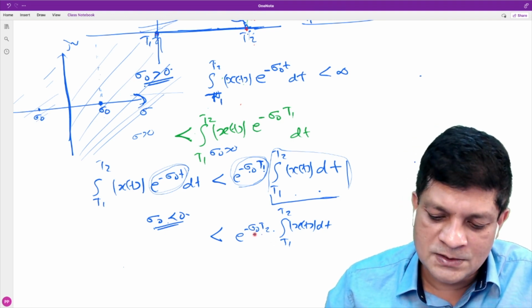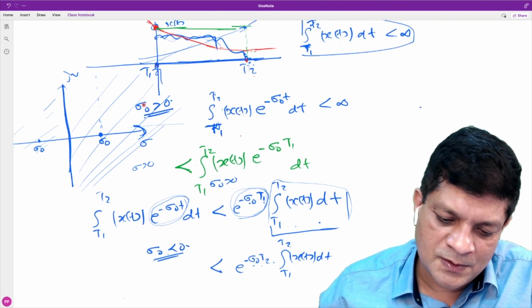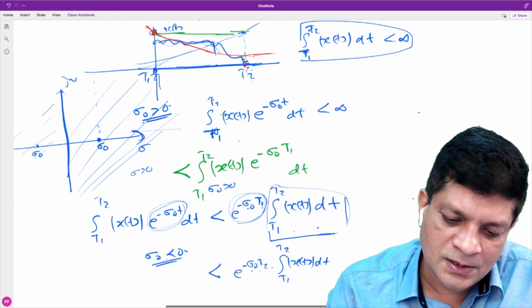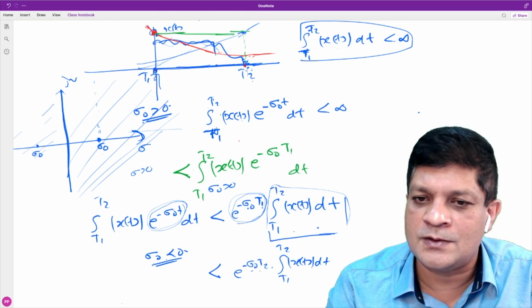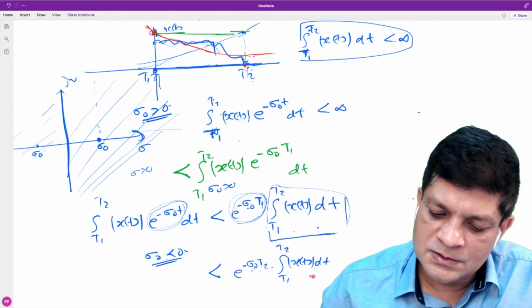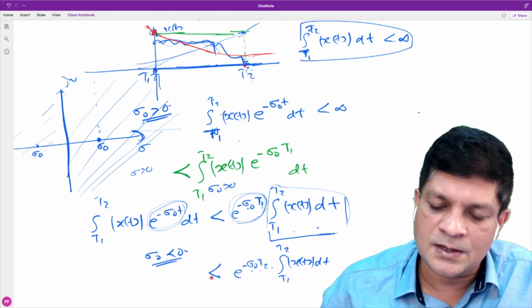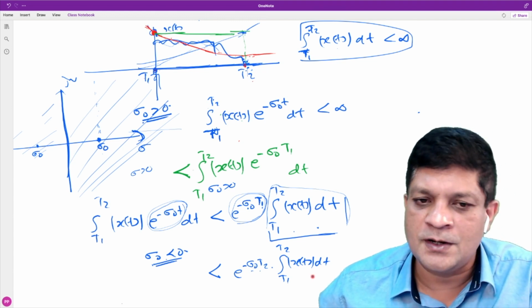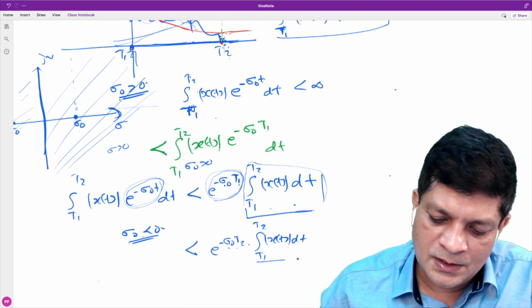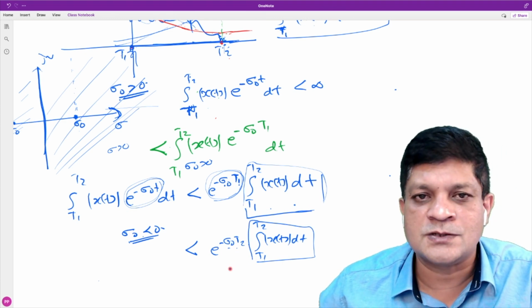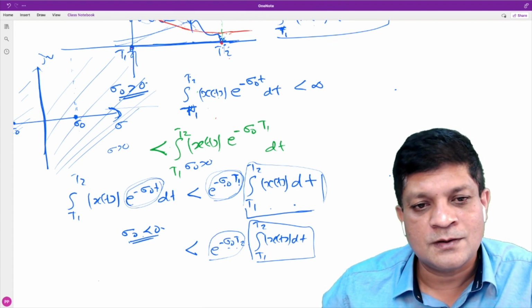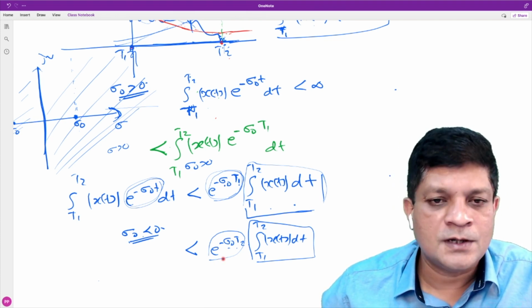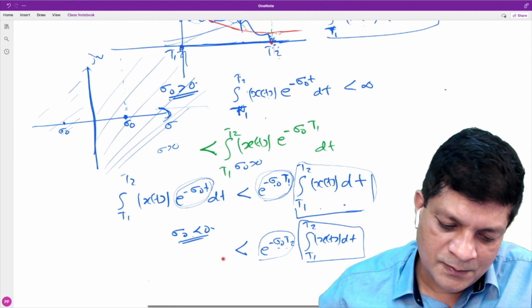Here the only difference is that the maximum value of that exponential is now at t2. Earlier it was a decaying exponential and the maximum value was here. So with this argument, we can write it like this. What does it mean? Is it finite? We already know that this is finite because the signal is absolutely integrable. And what about this? It is finite.